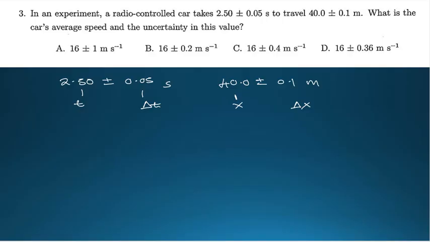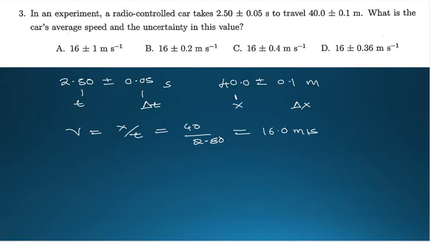So let's go ahead and find first the speed. We have been asked to find the speed. The speed v is going to be distance over time. We take x as 40 and time as 2.50. Once you divide this on your calculator, you get 16.0 meters per second. That's why you are seeing 16 everywhere in these options.